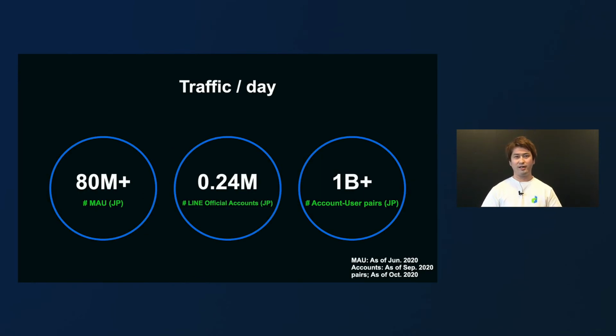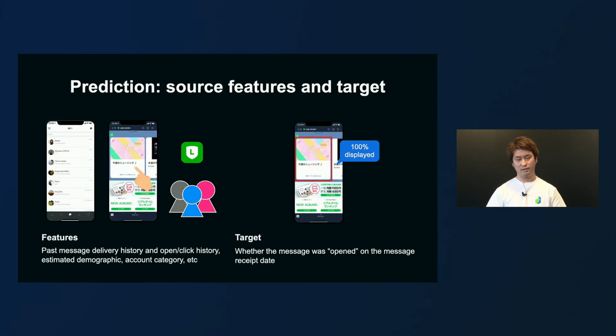Why do we use machine learning? That is, as we have an enormous amount of data in LINE, it is extremely difficult to make rules manually. LINE's monthly active users number more than 80 million only in Japan, and there are over 100,000 OAs. Thus, the number of messages sent from OAs to users can be very large. Across Japan, over 1 billion OA messages can be sent in a single day. In order to find rules automatically among this enormous data, machine learning is effective.